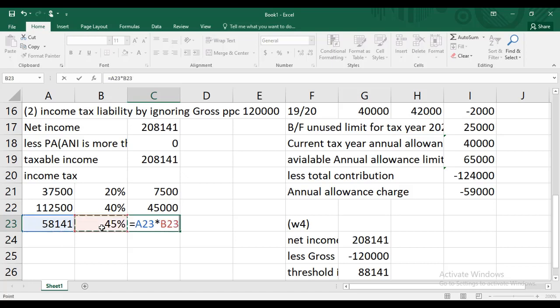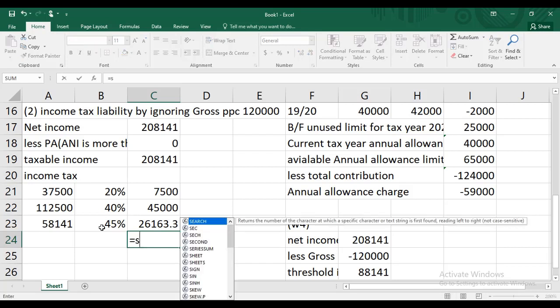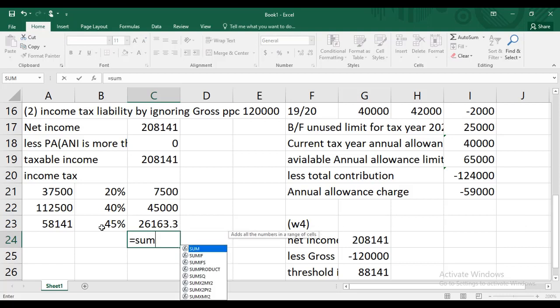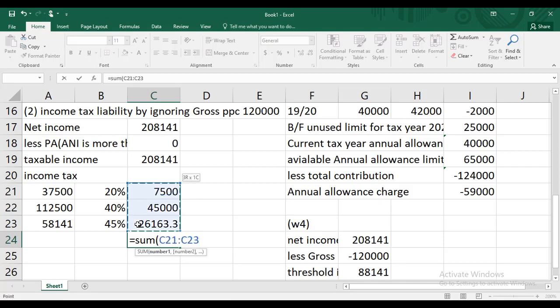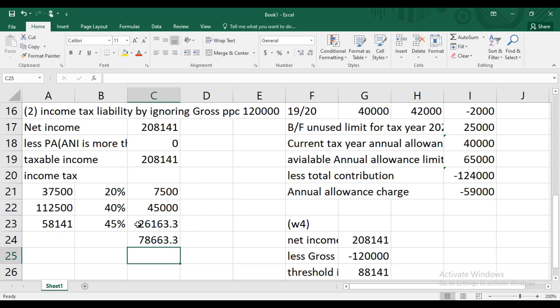And when non-saving income falls in additional rate band, obviously the applicable tax rate is 45%. Okay. So now let us check what is the total of her income tax liability by ignoring gross PPC. So this is her income tax liability when we ignore gross PPC.